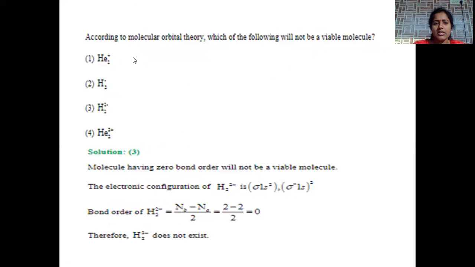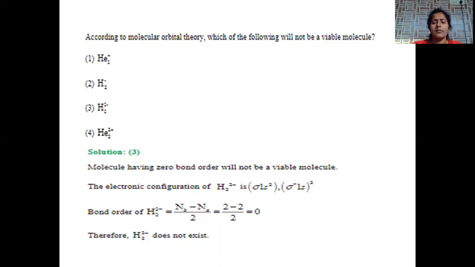Molecular orbital theory is the advanced method which is used to give the type of bonding between atomic orbitals, how they are bonding, and how distribution of electrons is possible in molecular orbitals, what are bonding, what are anti-bonding, then how can we calculate bond energy, how can we calculate bond order, meaning number of bonds between the atoms, and what is the magnetic property, whether it is diamagnetic or paramagnetic, can be identified by using this molecular orbital theory.